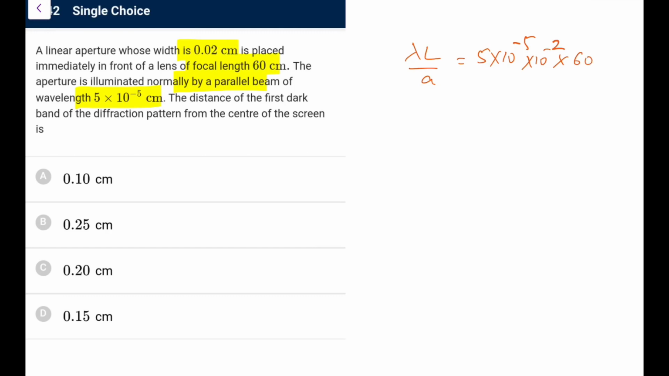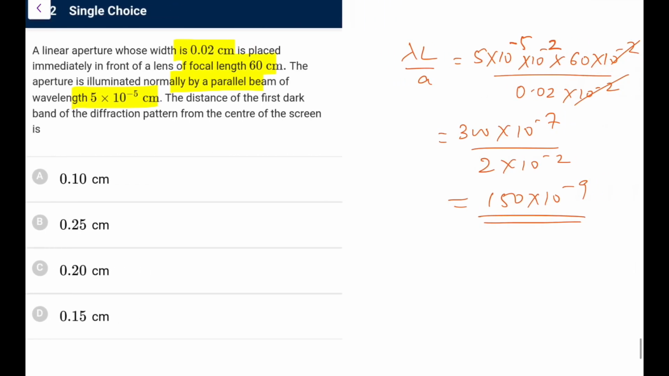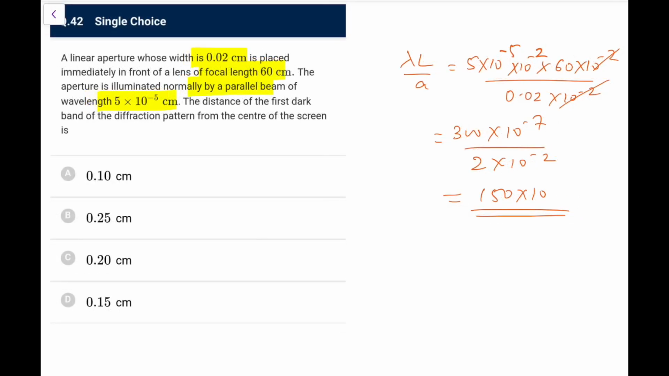you will take 60 into 10 to the power minus 2, and A is 0.02 into 10 to the power minus 2. So this is 5 into 60, that is 300 into 10 to the power minus 7, and write it as 2 into 10 to the power minus 2. So it is 150 into 10 to the power minus 9, that is what we are getting. So I think I must have done something which should be not right. Lambda L by A I'm doing, so this is like this. So as per me, this option is this much only. Okay, actually I have done this mistake. This is minus 7 minus 2, 10 to the power minus 5, so it is